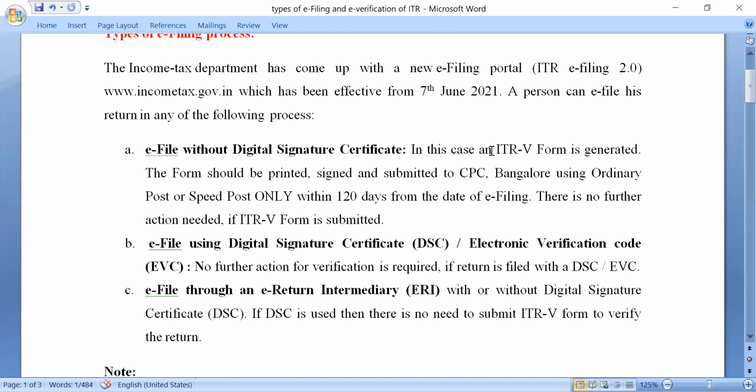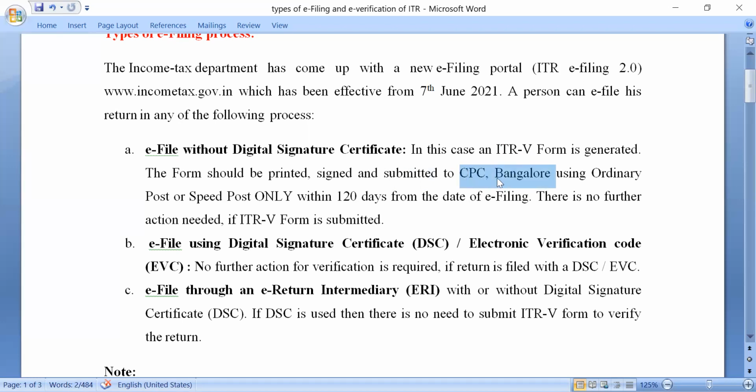How? You will have to generate ITR-V, that is the ITR verification form. Then you will fill up the details, add your signature and all, and post it or courier it to CPC. CPC means Central Processing Center, Bangalore. It is based in the Bangalore Income Tax Office.